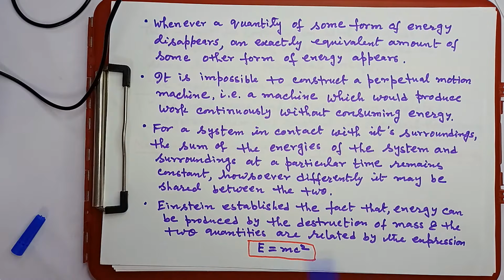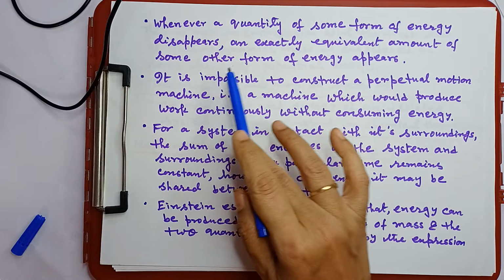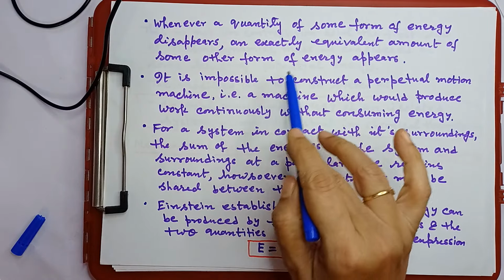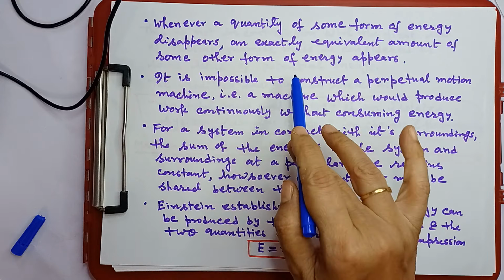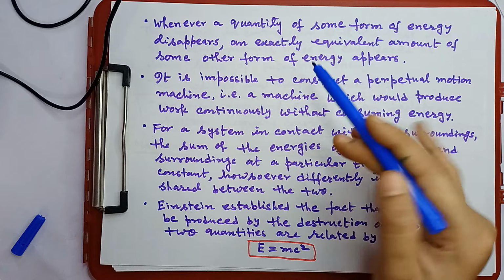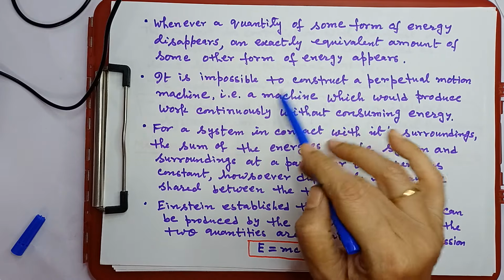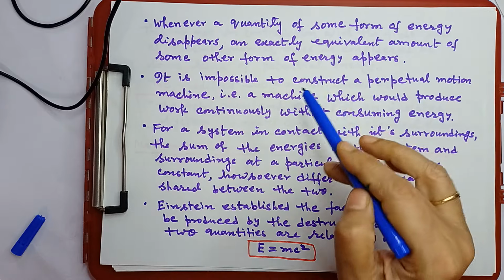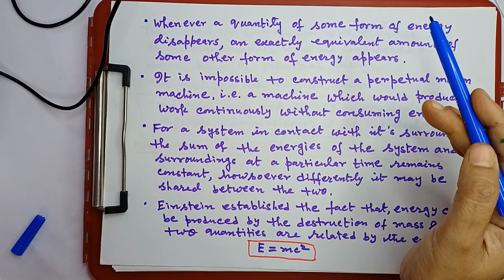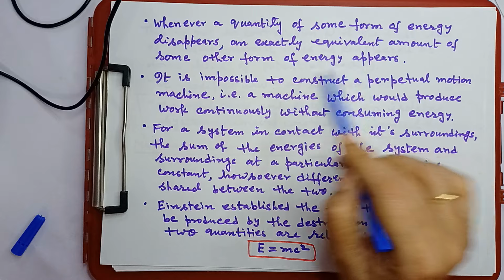Now, next statement: whenever a quantity of some form of energy disappears, an exactly equivalent amount of some other form of energy appears. Same thing: energy cannot be created nor destroyed, but it can be converted from one form to another. That's why whenever one form of energy disappears, definitely some other form of energy will appear.